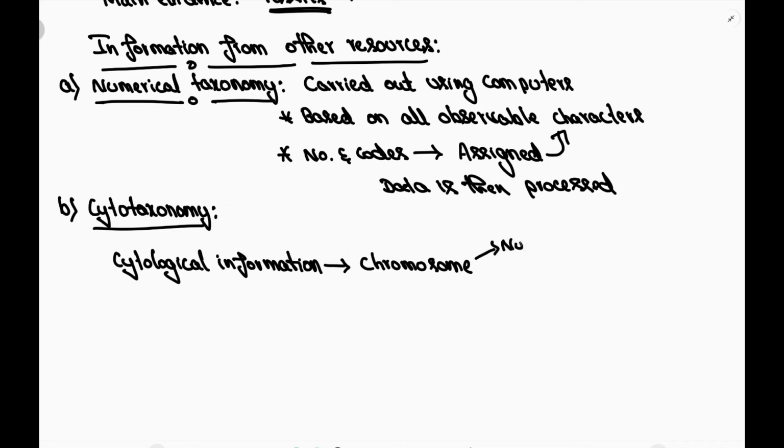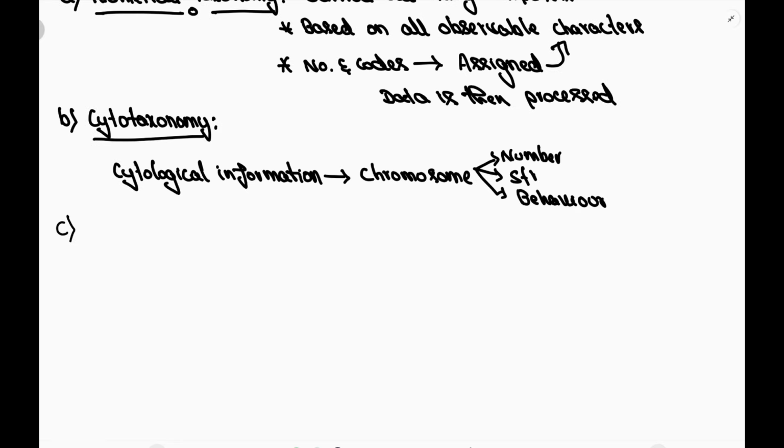And second one, cytotaxonomy. It uses cytological information like chromosome number, structure and its behavior in the cell. Last one, chemotaxonomy, which is carried out by studying the chemicals which are present in plants. Different plants will have different chemicals, so that will help us to classify the plants easily.